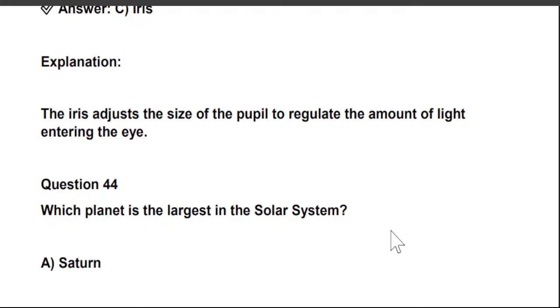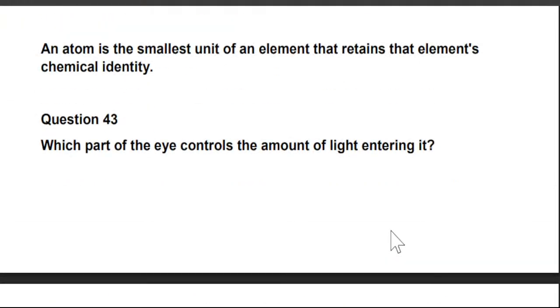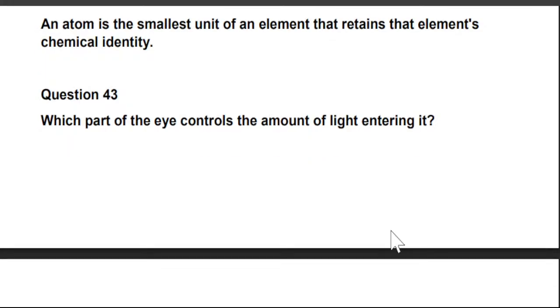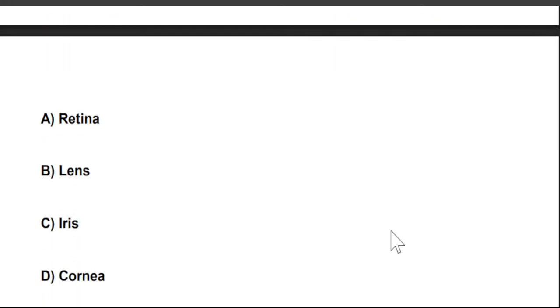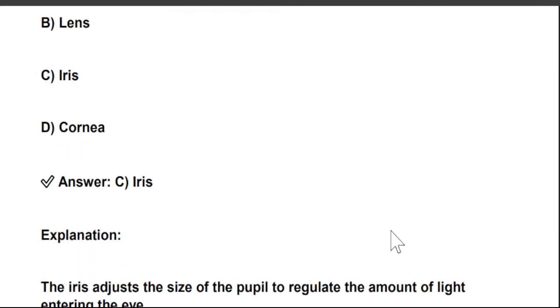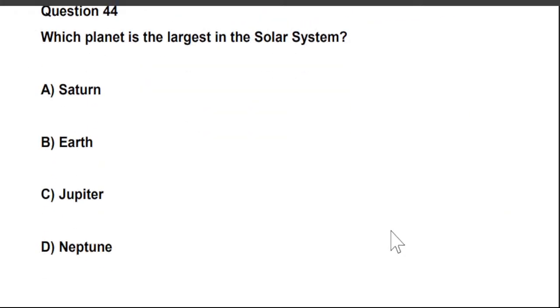The iris adjusts the size of the pupil to regulate the amount of light entering the eye. So which is the part? Iris.